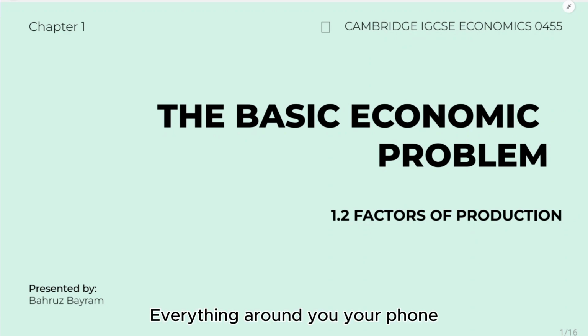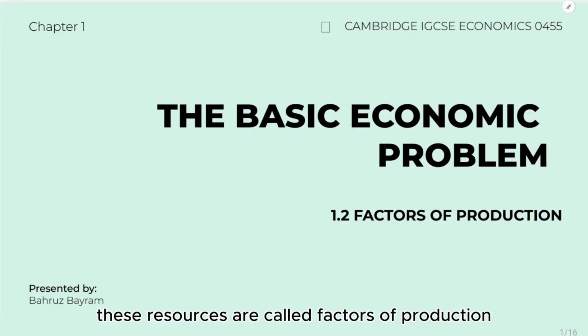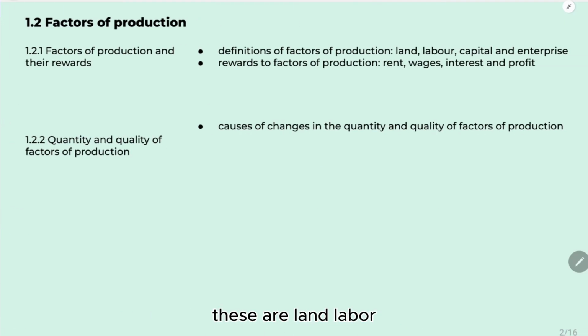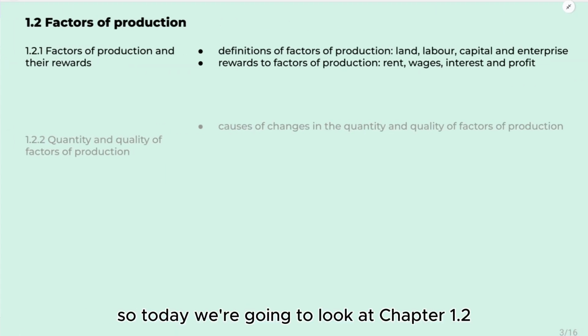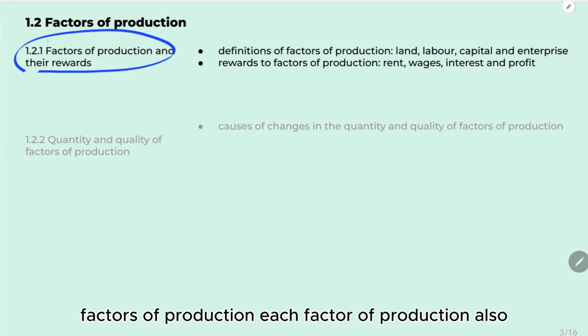Everything around you, your phone, your clothes, even the food you eat, had to be produced using resources. In economics, these resources are called factors of production, and there are only four of them. These are land, labor, capital, and enterprise. So today we're going to look at chapter 1.2, factors of production.